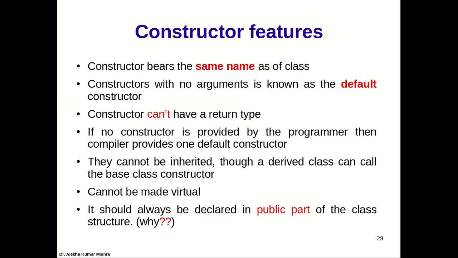Constructors cannot be inherited through a derived class, though a derived class can call the base class constructor. This will be clear when we discuss inheritance. They also cannot be virtual. These are part of inheritance and polymorphism. A constructor should always be declared in the public part of a structure or class. Why? Because we generally create objects outside the class scope, inside main or another function. Creating an object means invoking the constructor automatically, which is only possible when we are allowed to invoke it from outside the scope. So they are always declared in the public part.